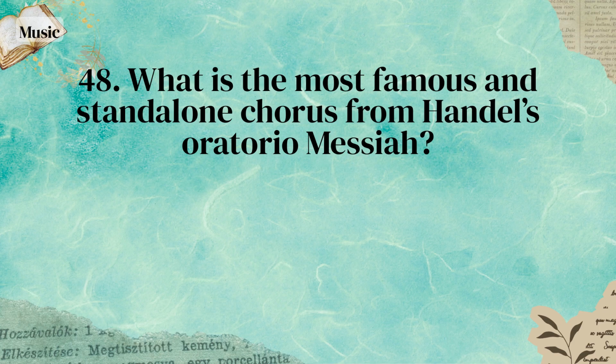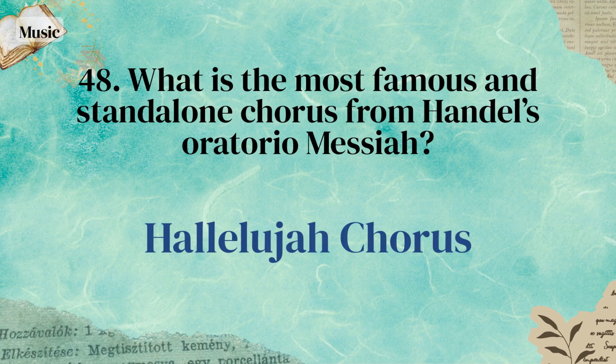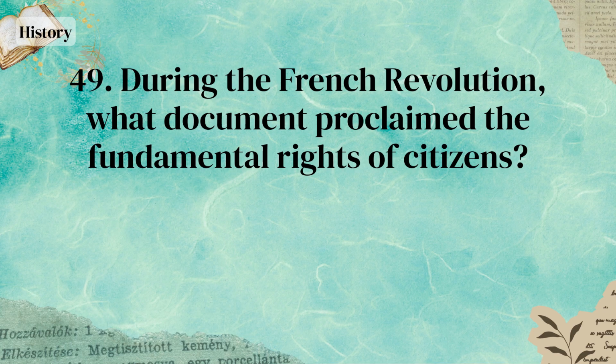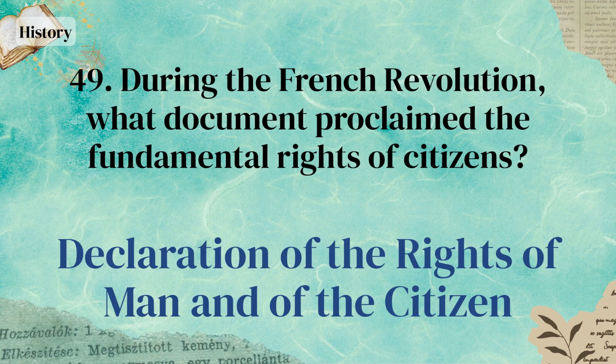What is the most famous and standalone chorus from Handel's Oratorio Messiah? Hallelujah Chorus. During the French Revolution, what document proclaimed the fundamental rights of citizens? Declaration of the Rights of Man and of the Citizen.